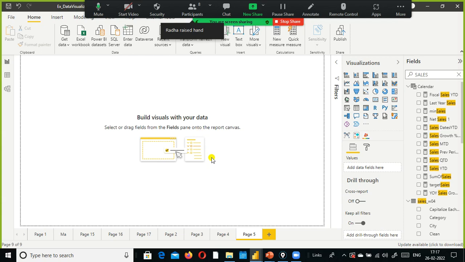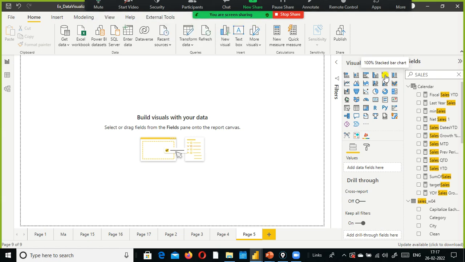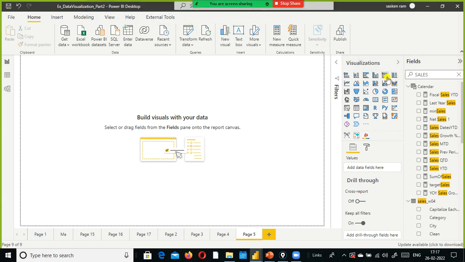If you want to compare the categories side by side, then you can go for bar chart. And if you want to understand the trend, then you can go for line chart. Then what is the difference between, see, in here we have stacked bar chart, stacked column chart, and 100% stacked bar chart. These two charts are related to stack, and these two charts are also related to stacked.